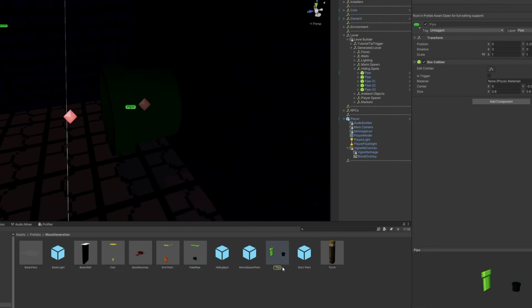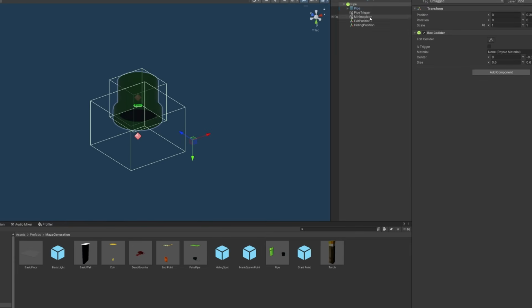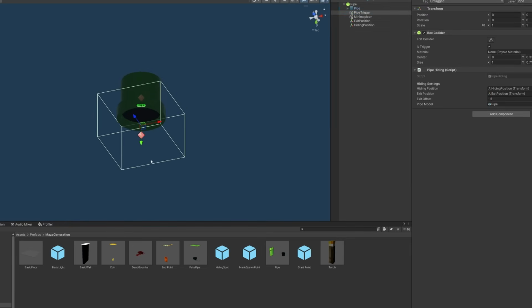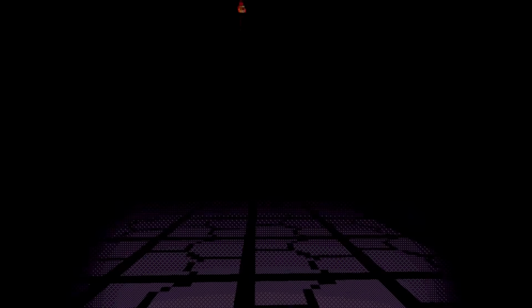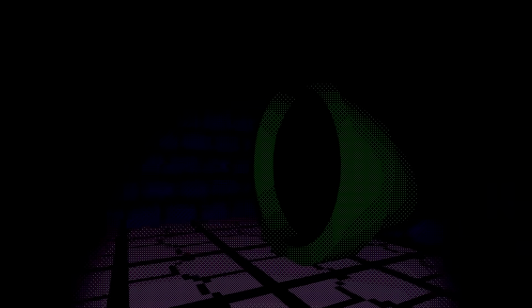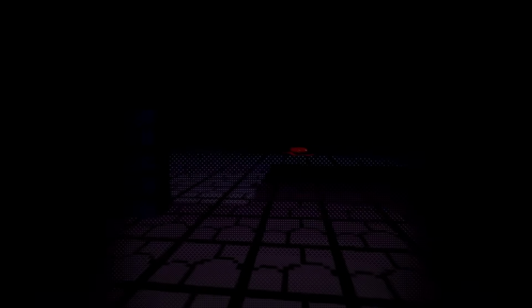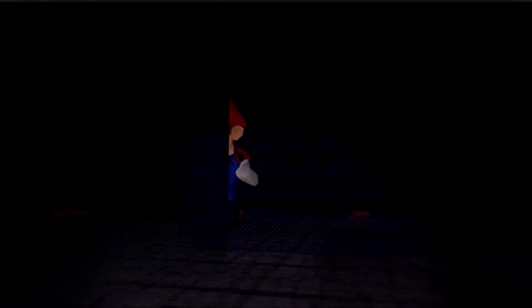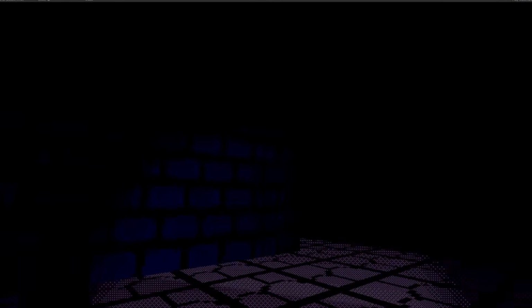Next on the list is implementing the hiding mechanic. I used the pipe model for this because that's what made the most sense to me as a thing that you can hide inside of. And the logic here is extremely simple. Once you are in the trigger area, you can press the E key to hide inside the pipe. You will not be detected unless you are seen going in, in which case, well, it's not gonna help you very much.